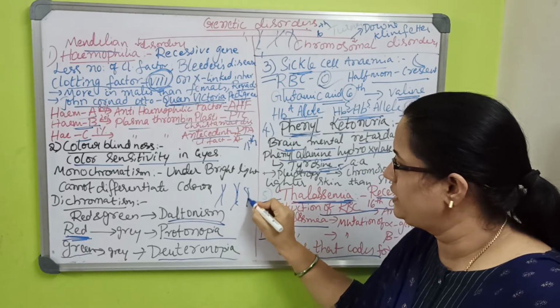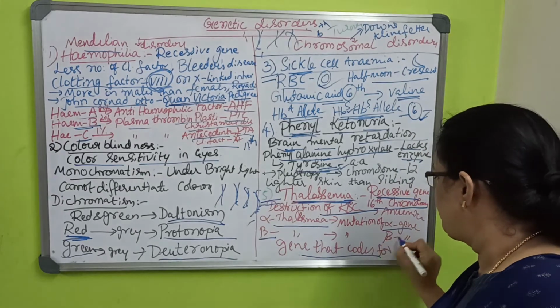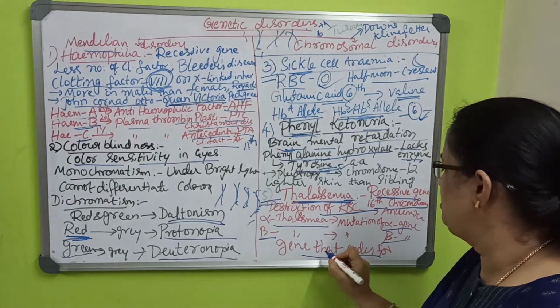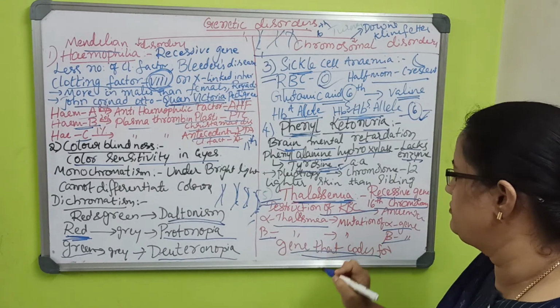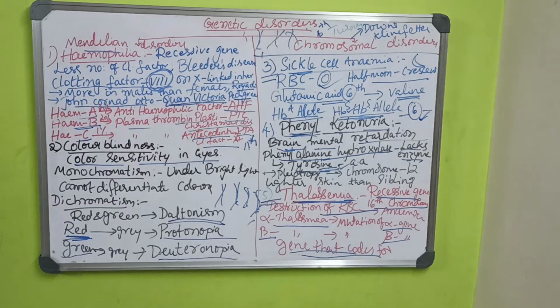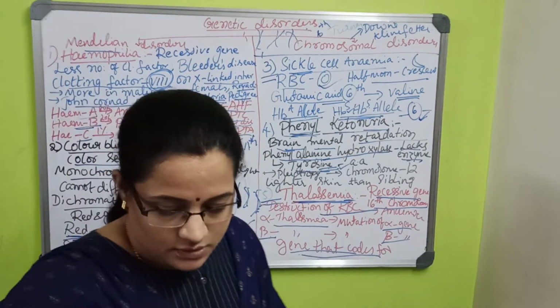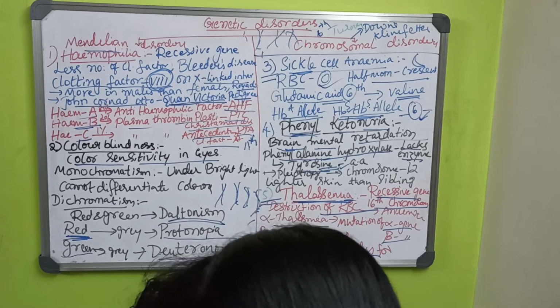The chromosome numbers where alpha, beta, gamma genes are coded will be there. There is the gene that codes for alpha thalassemia and the gene that codes for beta thalassemia. So with that, this lesson on Mendelian genetic disorders is over.